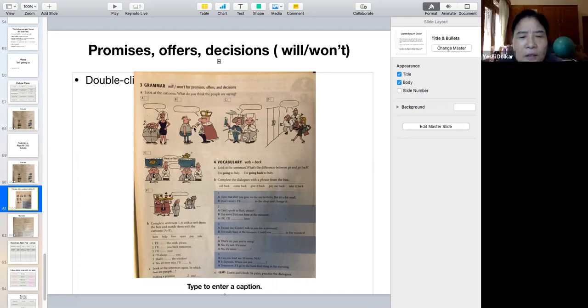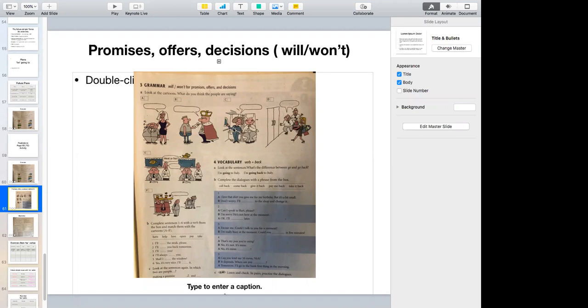Okay, anyway. Now what do you think is happening over here? What do you think she is saying to him? She's near the window. What do you think? Offering. What does she say? I will open the window for a better view. It's an offer. I will open the window.